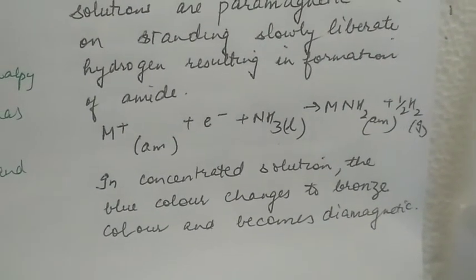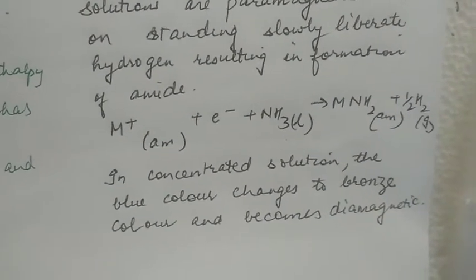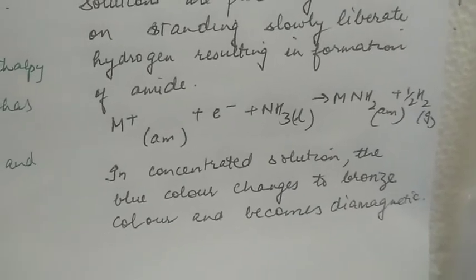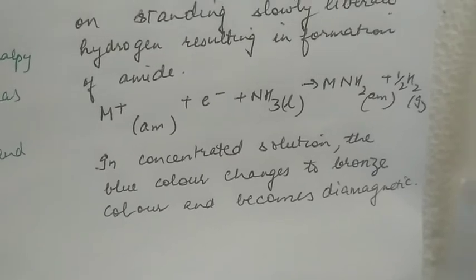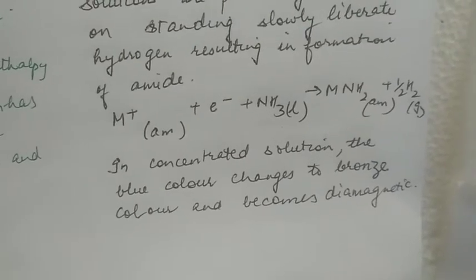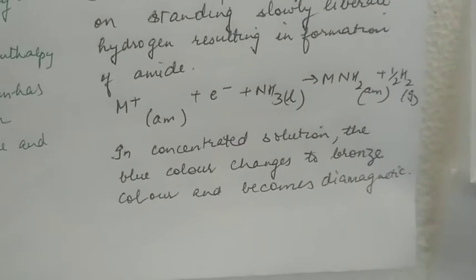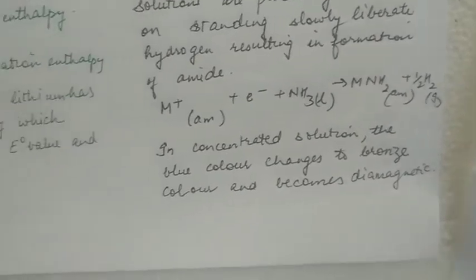So overall reaction is metal ions plus electron plus ammonia will form metal amide and hydrogen. In concentrated solution, the blue color changes to bronze color and becomes diamagnetic.